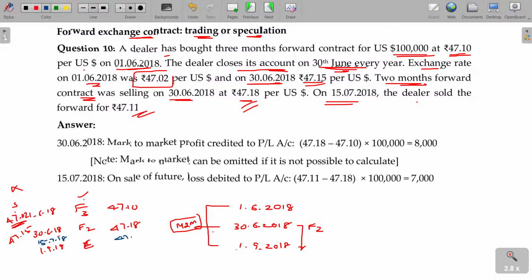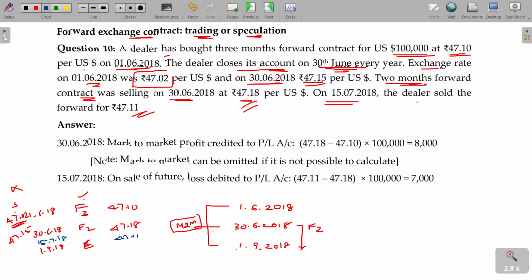So you need to understand the difference between the rate for a specific date, and on a specific date, the rate supposed to be payable at some later date. That is called the forward rate. I am going to compare the forward rates only. Today forward 3, 1 month later forward 2, 2 months later forward 1.